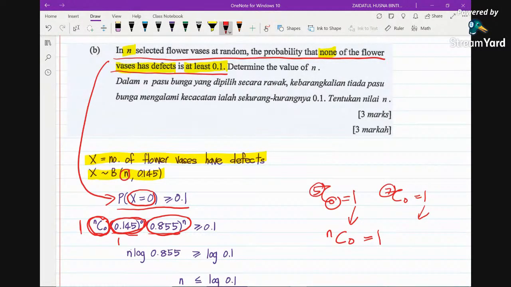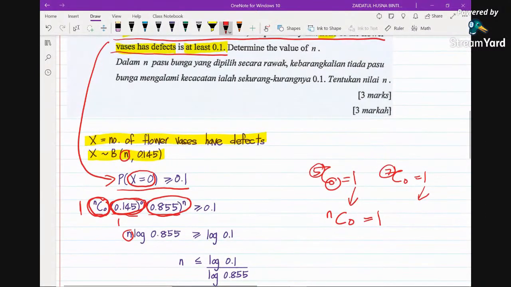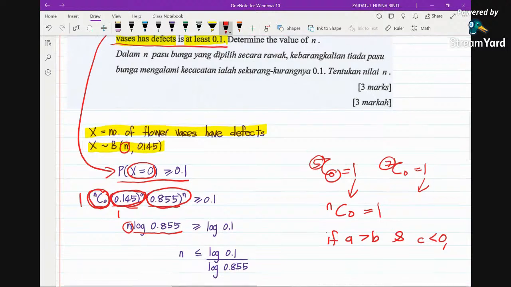And the power here, we bring this to the front so that it will become a coefficient. So we divide both sides by this value. Please bear in mind, according to the property of inequality, if you divide both sides by a negative number, for example, if A is greater than B and C is a negative number, what happens to the inequality sign? It will be changed. Don't forget this property. It will be changed to less than sign.